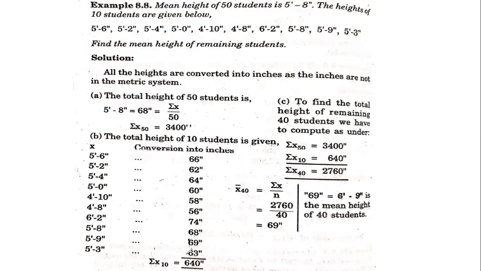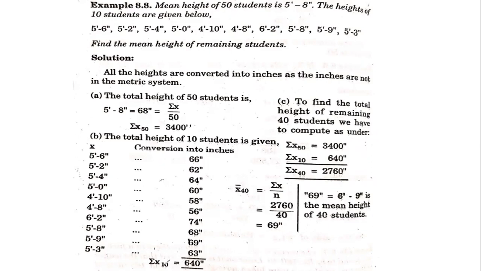So you'll be getting a total of 640. So this is the total height of the 10 students. The mean height of 50 students is given here. The heights of 10 students are given here. Find the height of the remaining students, you have to find out. That is, the remaining 40 students.